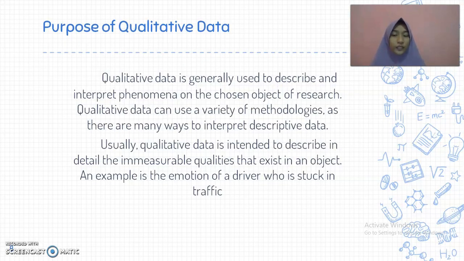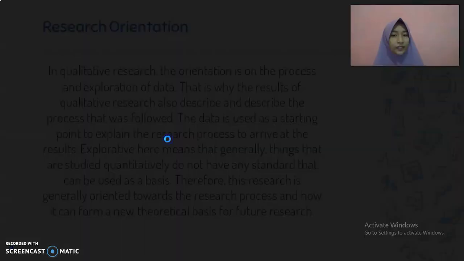The purpose of qualitative data is generally used to describe and interpret phenomena on the chosen object of research. Qualitative data can use a variety of methodologies, as there are many ways to interpret descriptive data. Usually, qualitative data is intended to describe in detail the immeasurable qualities that exist in an object. An example is the emotion of a driver who is stuck in traffic. That's the purpose of qualitative data.